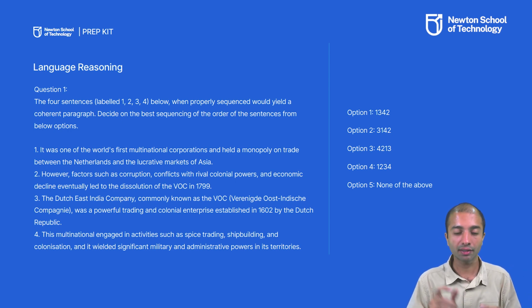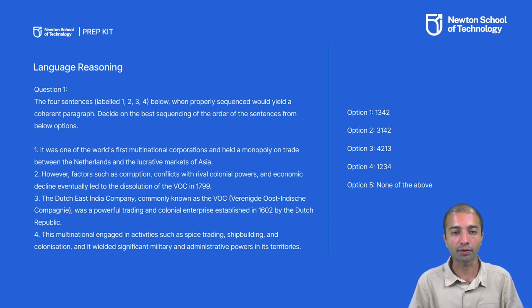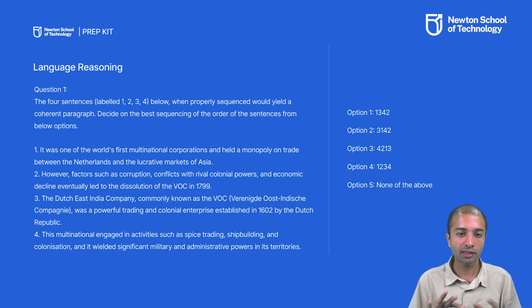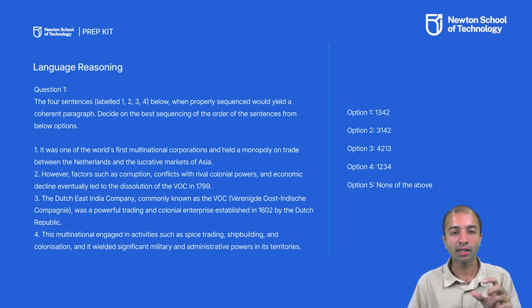In the third sentence, it is said that the Dutch East India Company, and there is no precursor. That is, this sentence can come at the beginning of the paragraph. And in the fourth sentence, it is given that this multinational engaged. Again, this multinational is a reference to the previous sentence. So broadly we got the idea that sentences 1, 2 and 4 cannot be the first sentence, that is the beginning of the paragraph, and 3 can be. Hence sentence 3 would be the first sentence in the paragraph.